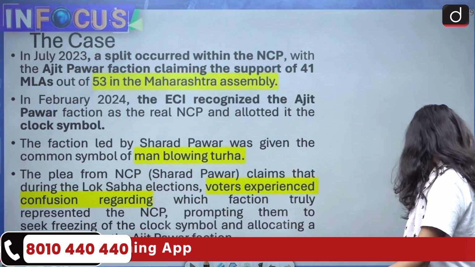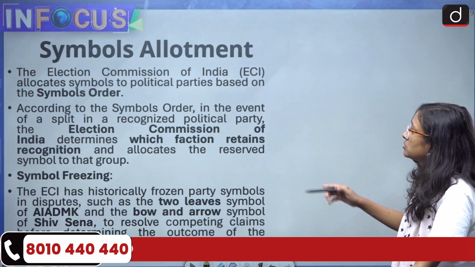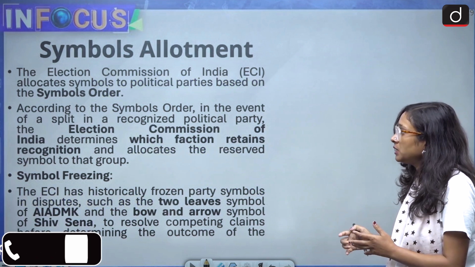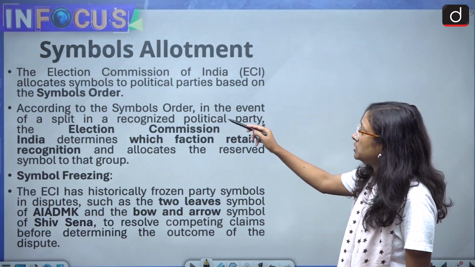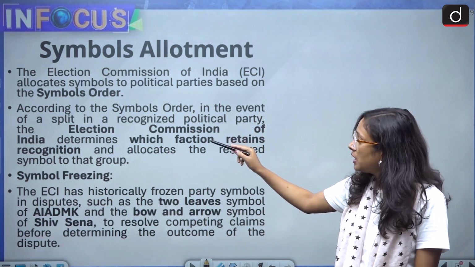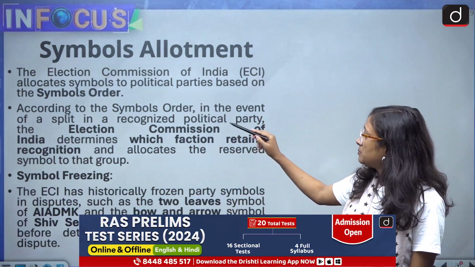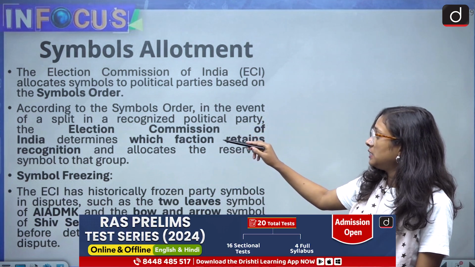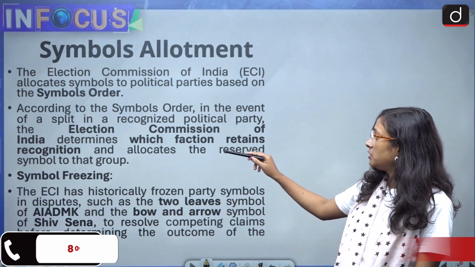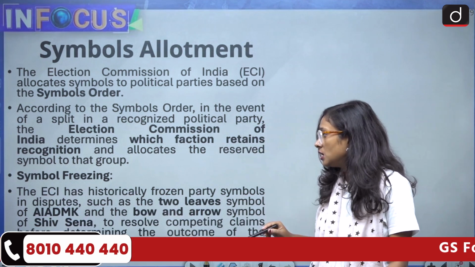Now we come to the next one, which is about symbol allotment. What are the criteria for symbol allotment? The Election Commission of India allocates symbols to political parties based on the Symbols Order, and according to the Symbols Order, in the event of a split in a recognized political party, the Election Commission of India determines which faction retains recognition.